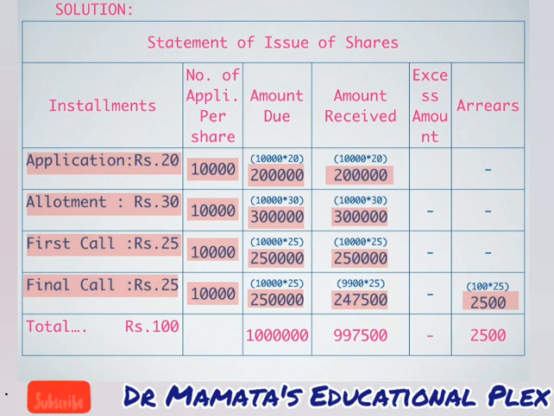So these 8 entries will happen for our installments, and in our problem we had forfeited our shares. So 1 entry for forfeiture, and we have reissued that forfeited shares, so 1 entry for reissue. So in this case 4 installments, 8 entries, plus 1 forfeiture entry, plus 1 reissue entry, likewise 10 entries will happen.